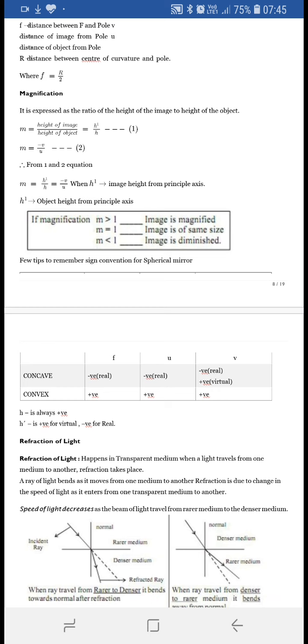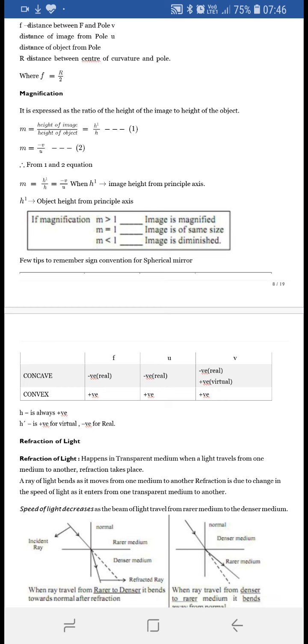When a real image is formed, it is formed in front of the mirror, that is towards the left, so it is negative, whereas a virtual image is formed behind the mirror towards the right side, so it is positive. For the convex mirror the image is always virtual, so it is positive. Height of the object is always positive. For the real image the height is negative, and for the virtual image the height is positive.